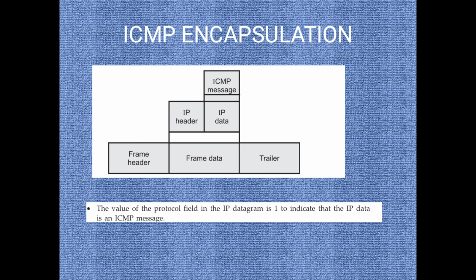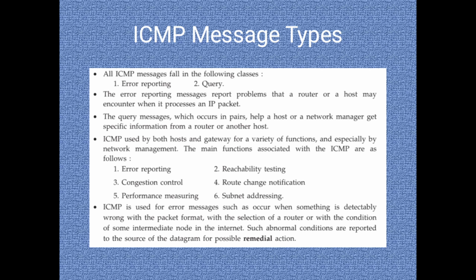The value of the protocol field in the IP datagram is 1 to indicate that the IP packet is an ICMP message. It includes a frame header, the frame data with the IP header, IP data and ICMP message, along with the trailer. ICMP message types include error reporting and query messages. Error reporting helps to check if there is any error in the message to be transmitted, and the query is a questioning scheme in which the query messages, which occur in pairs, help the host or the network to get specific information from a router or another host.